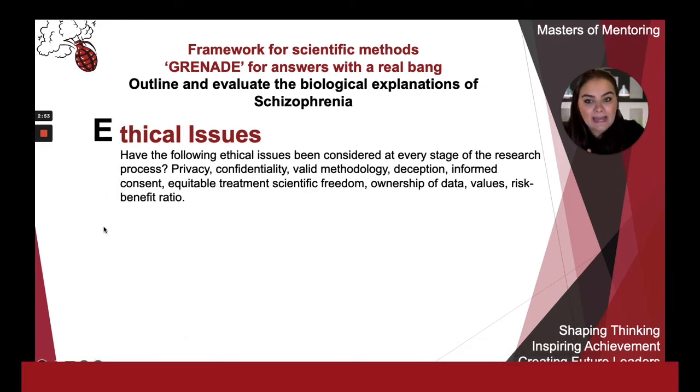Next, I can consider ethical issues. For example, does the research rely on valid methodology? A weakness of genetic explanations is that they rely on twin studies, which are flawed. One reason for this is that identical twins are very rare, and only 1% of all identical twins would be expected to have schizophrenia. This means sample sizes tend to be small, and this may explain why the results of twin studies often vary greatly across different researchers.